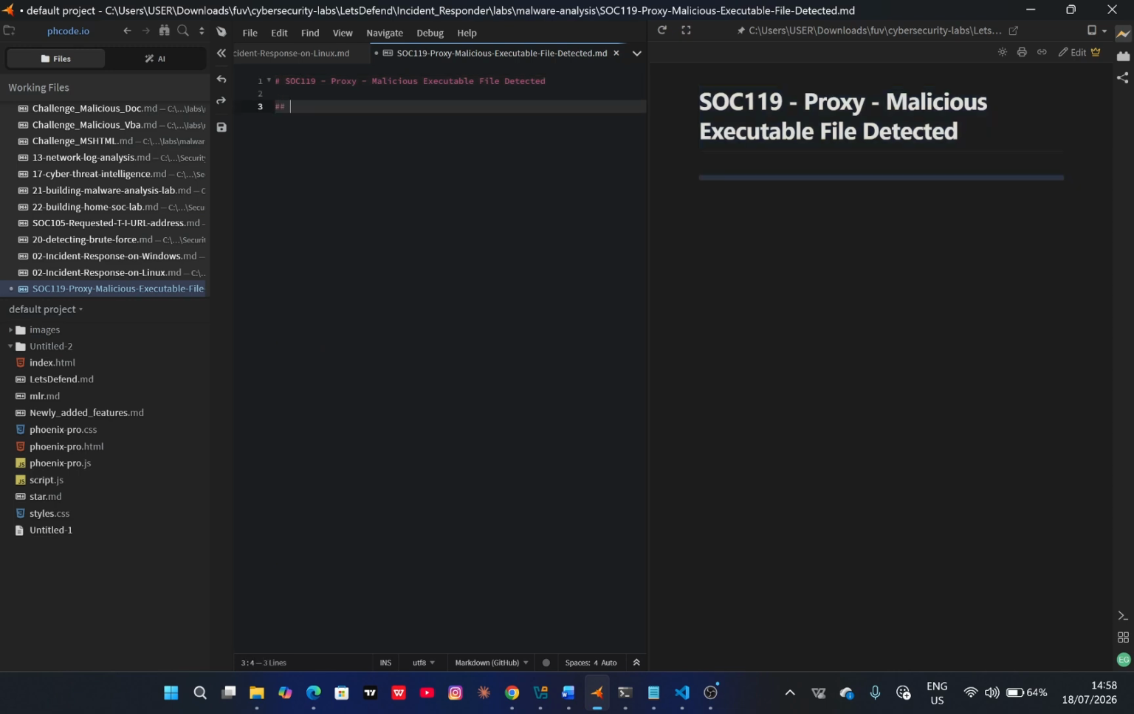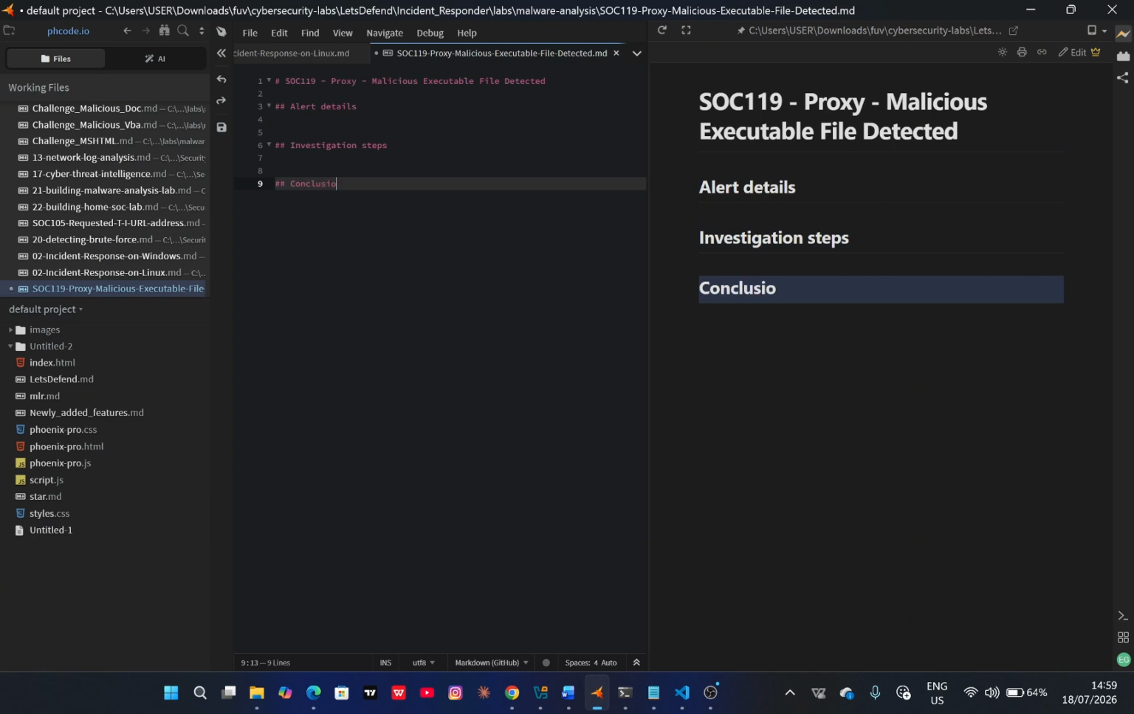Then the next thing I do is to add my alert details, then investigation steps, then my conclusion comes here, then the playbook execution comes next.